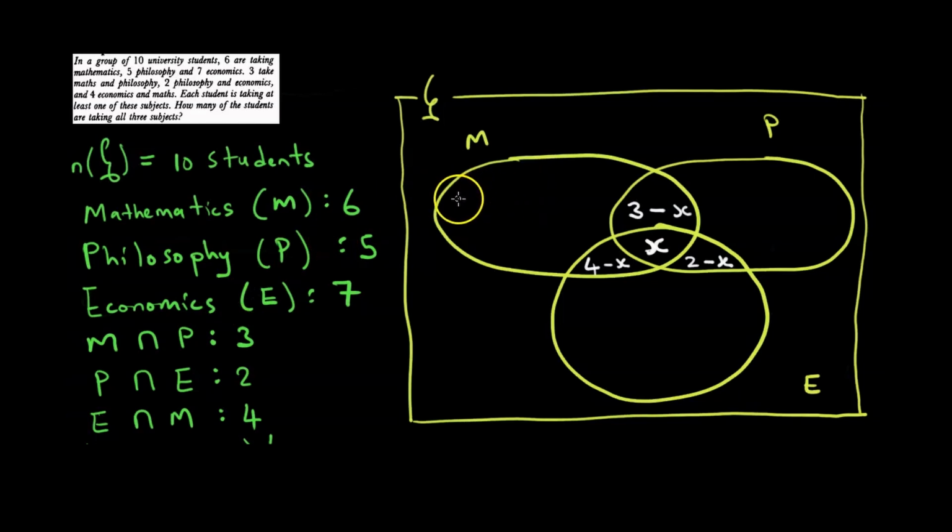Okay. We are told that 6 students are taking maths. Saka, the students who are taking maths, it's 6. But we have to subtract those who are taking maths and philosophy, those who are taking all the 3 subjects, those who are taking maths and economics. Kuti tisarwe tingori nevari kutora maths chete. Because this region of the Venn diagram represents those who are only taking maths. Then this region, those who are taking maths and philosophy. Here, those who are taking all 3 subjects. And here, those who are taking maths and economics. Saka tasubtracta zviri muno nemuno nemuno, because zviri under the set of M, the set of maths.